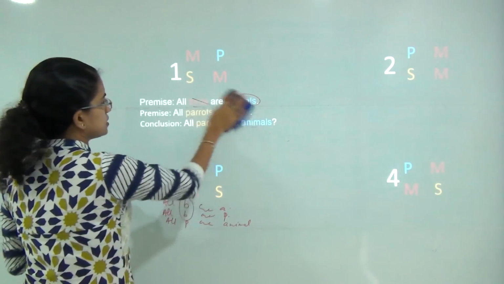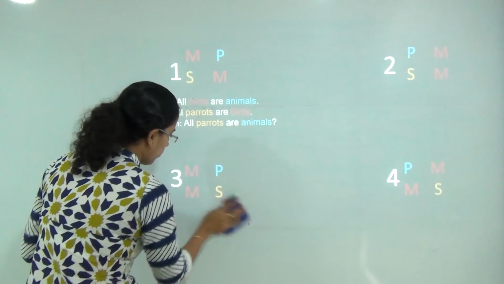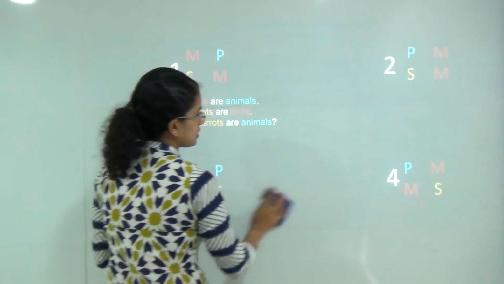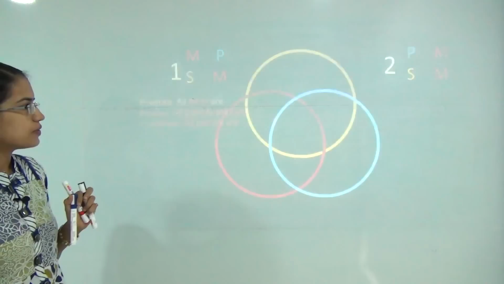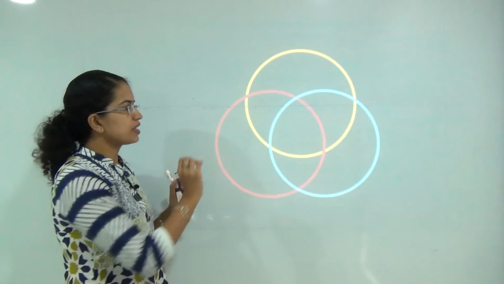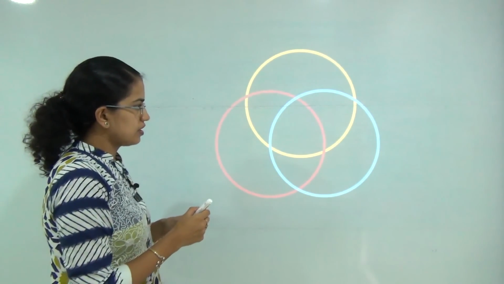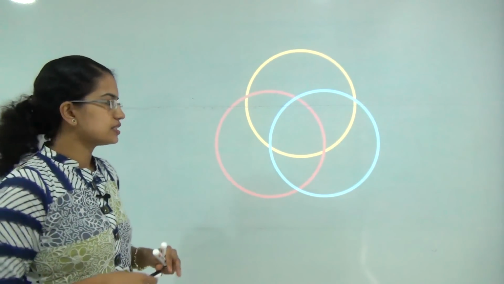Based on this, the only way I suggest to solve a syllogism problem is drawing a Venn diagram. And not an ordinary Venn diagram, a specific Venn diagram. Here again the connotation remains the same.